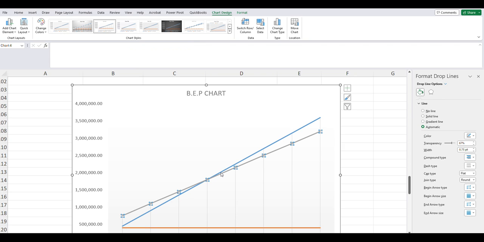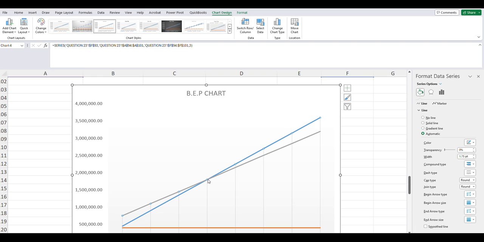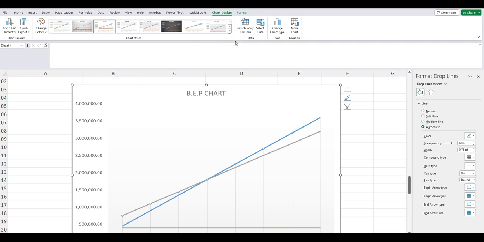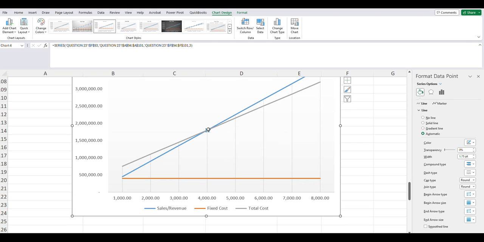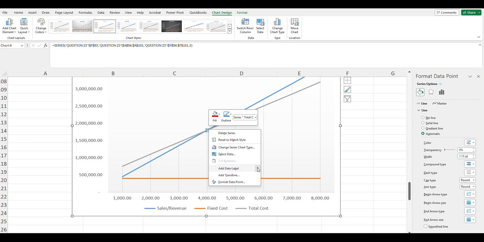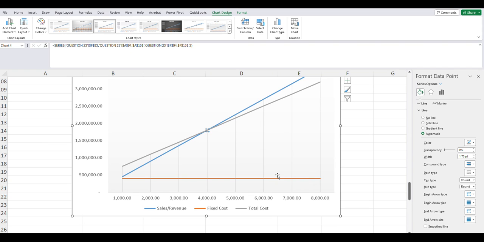So I need to select, of course, this point here. So once I have this point here, we can always tend to add a call out.